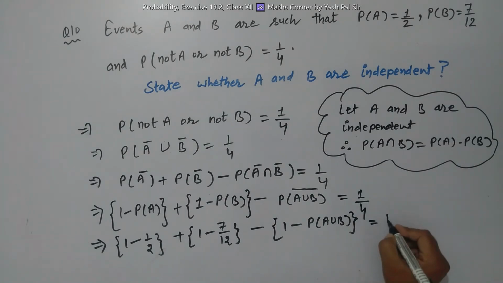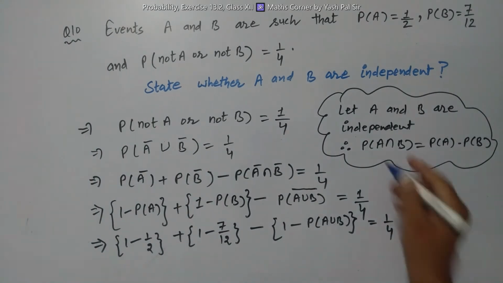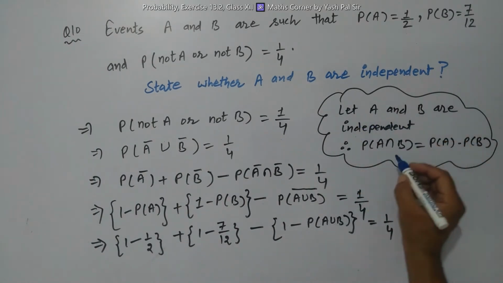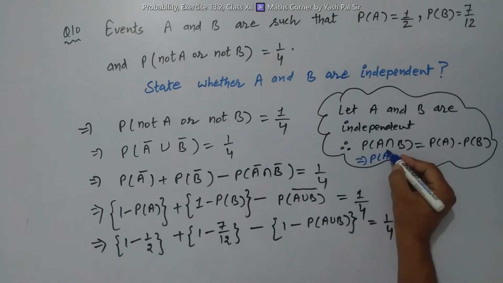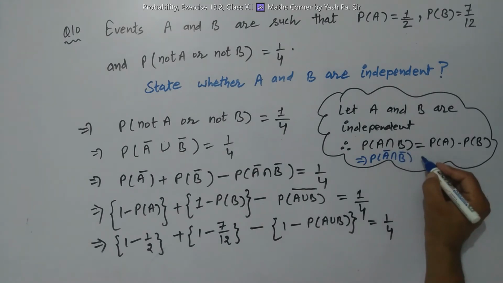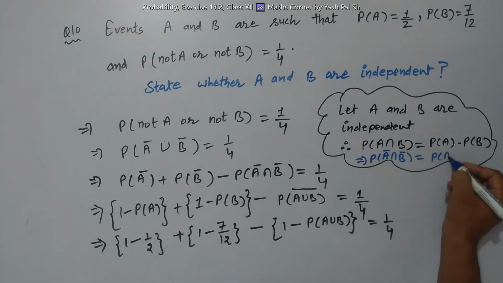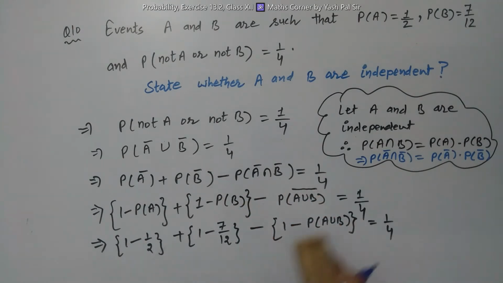This is equal to 1 by 4. Now as we have supposed A and B to be independent, so conclusion is probability of A bar intersection B bar, not A not B, is equal to probability of not A into probability of not B. This condition we can follow.